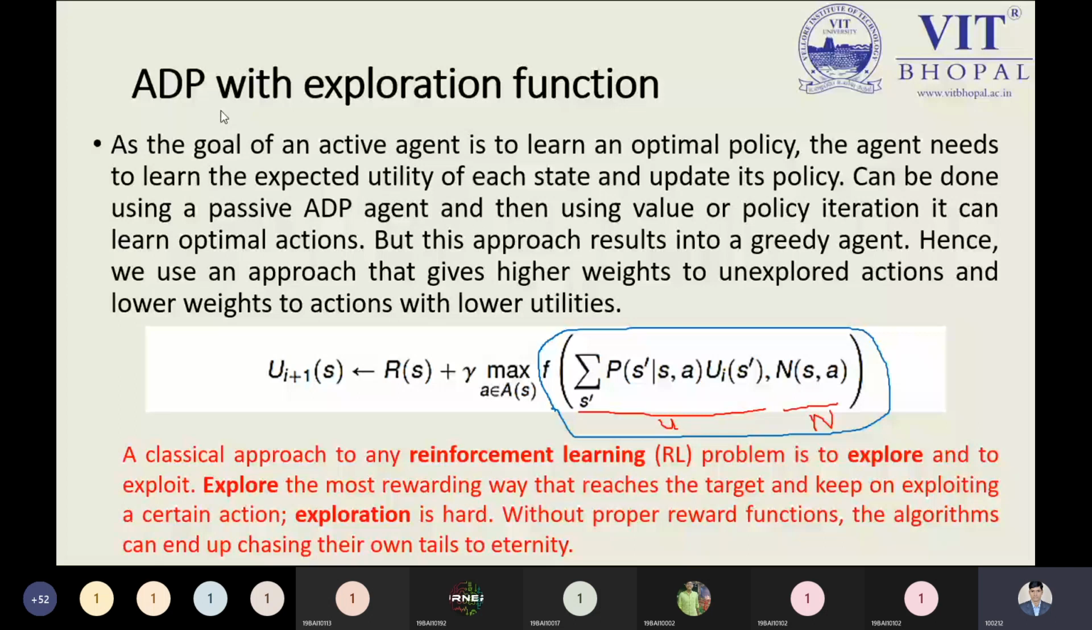Rest of the thing was as it is. Rest of the thing we have same. Instead of the transition model, I'm using only the exploration function, and with the help of the exploration function, my ADP method under reinforcement learning will transform from passive to active learning mode. That is the idea.